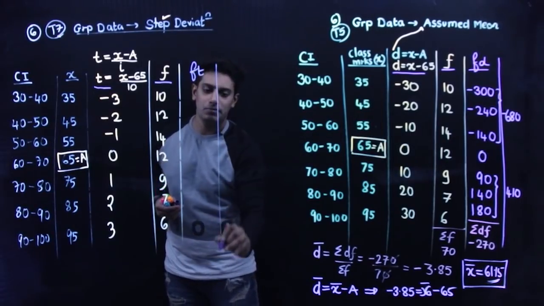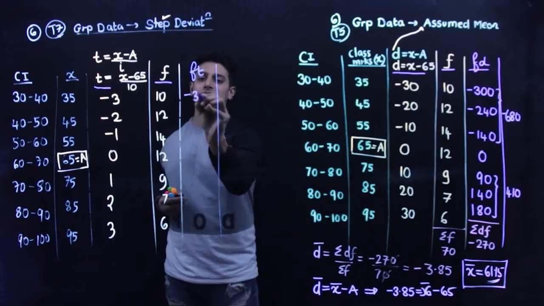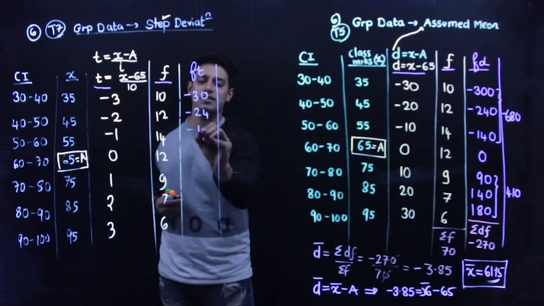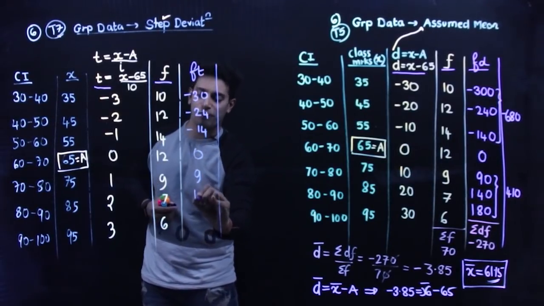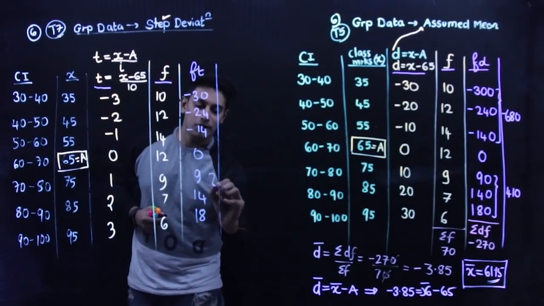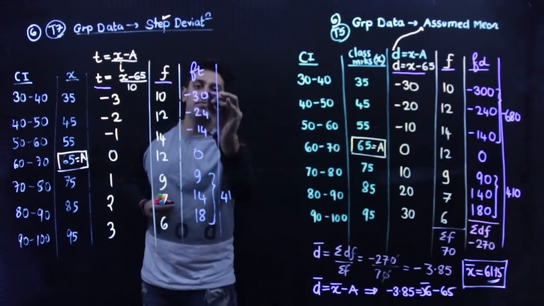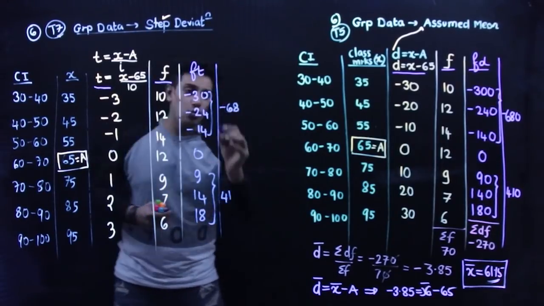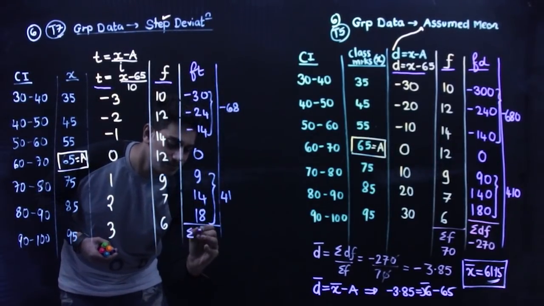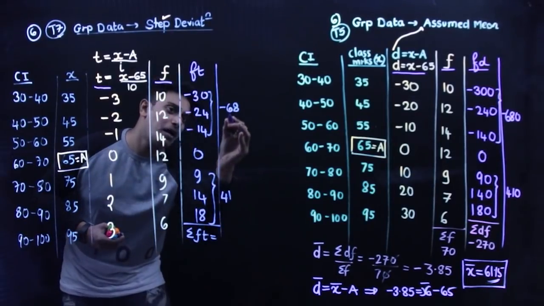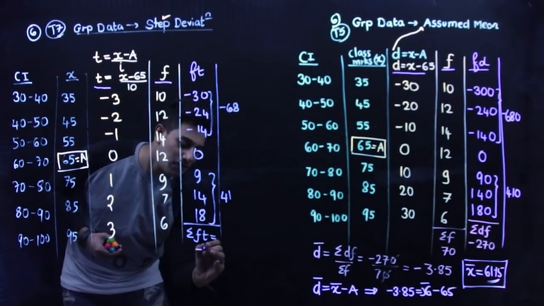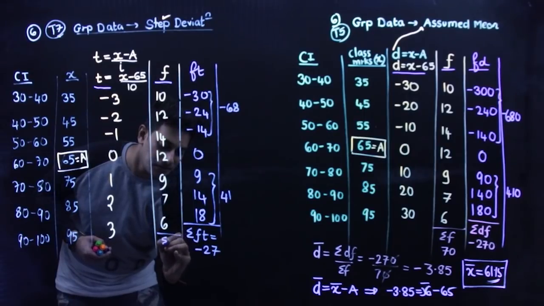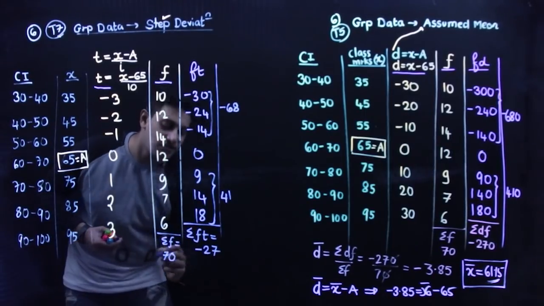FT. Multiply. Minus 30, minus 24, minus 14, 0, 9, 14, 18. You add them, you get 41. You add them, you get minus 68. So summation TF is going to be minus 68 plus 41, that's minus 27. And summation of all the frequencies is still 70.